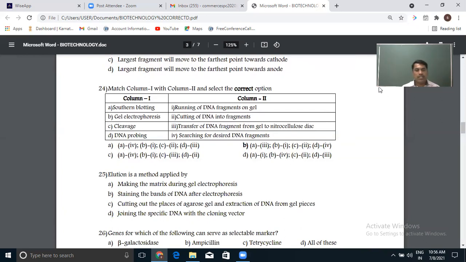Next, elution is a method applied by. So finally, on gel electrophoresis, according to size, all the DNA fragments move towards the positive electrode and are arranged in different lengths. A particular length of DNA is our gene of interest. On the gel slab we apply a stain to make the DNA appear, and the stain used here is ethidium bromide.